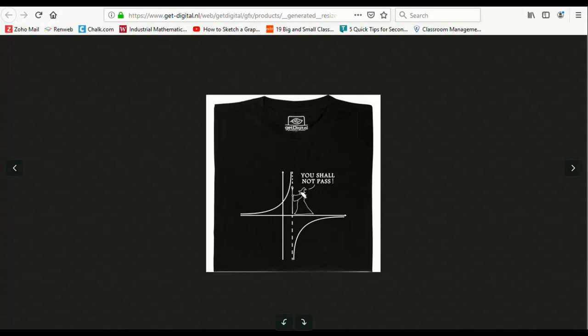Now, the first one is this fun t-shirt. If you're a Lord of the Rings fan, you will see that we have Gandalf standing on the x-axis, declaring, "You shall not pass," like he did for the Balrog. But in this case, his staff is the asymptote, and we see that this hyperbola has one vertical asymptote where his staff is. There's another asymptote there where he's standing. The x-axis is a horizontal asymptote.